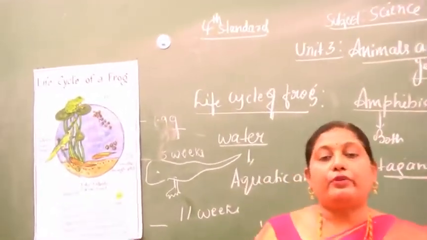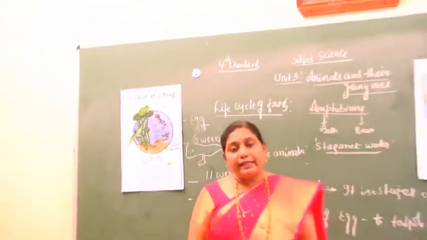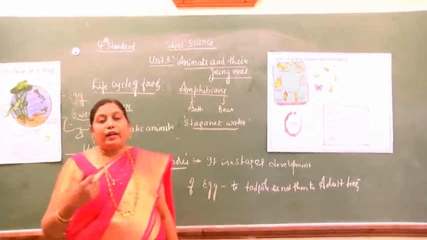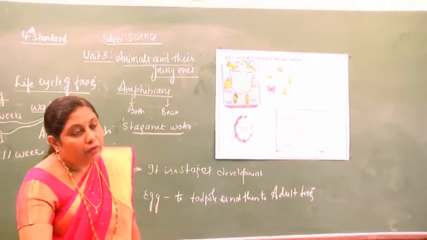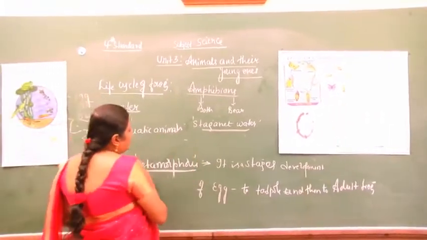Students, I think you came to know how the frog develops from eggs, how the eggs develop into a tadpole, and how the tadpole is converted into a frog. Now we can study the life cycle of some other organisms in the environment.